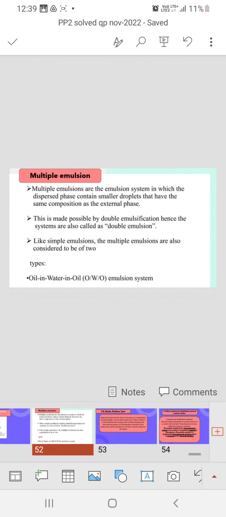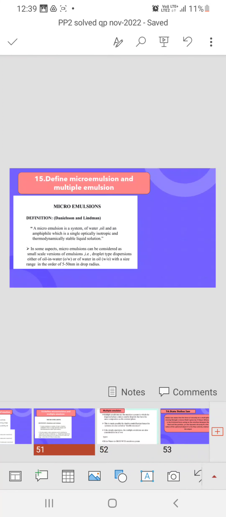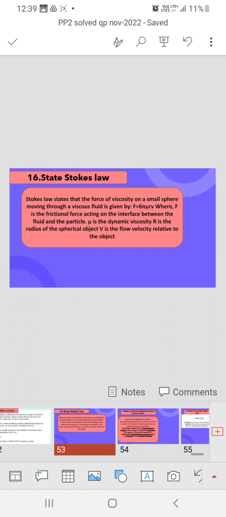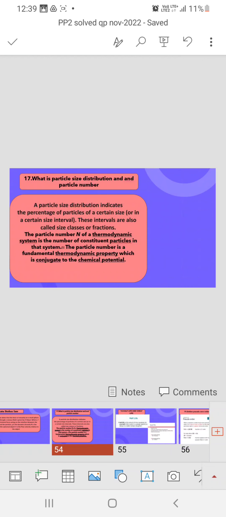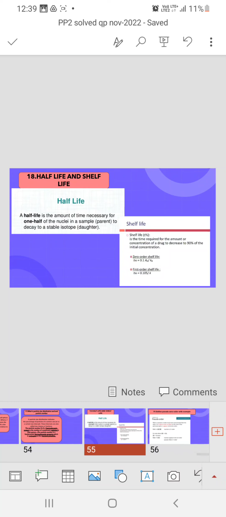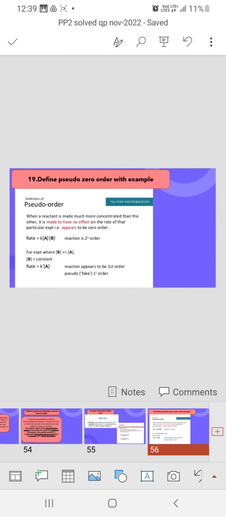After this you have to explain multiple and micro emulsion. Then state Stokes law. Then the 17th, particle size distribution and particle number. The 18th, half life and shelf life. The 19th question, the last question, is define pseudo zero order reaction. This is the 2022 November solved question paper.